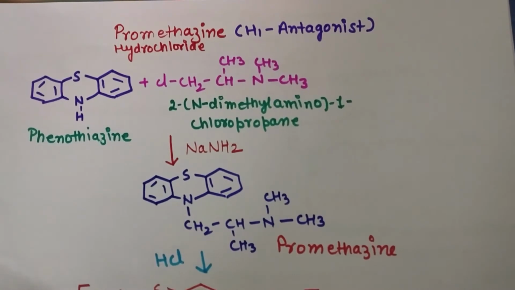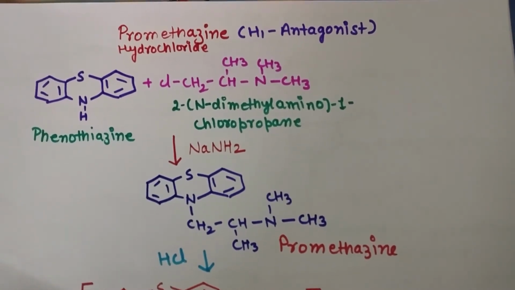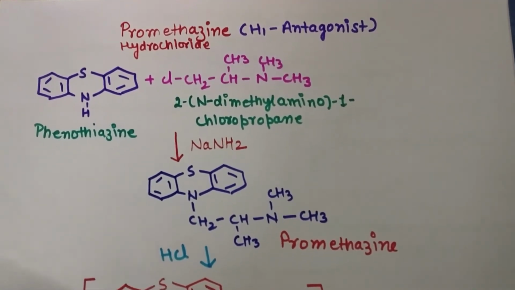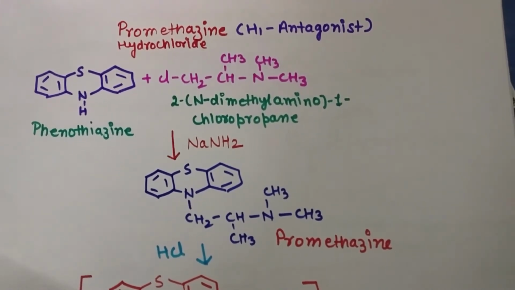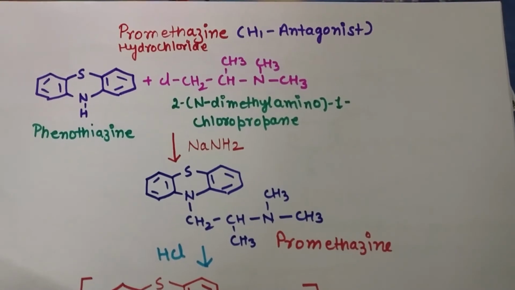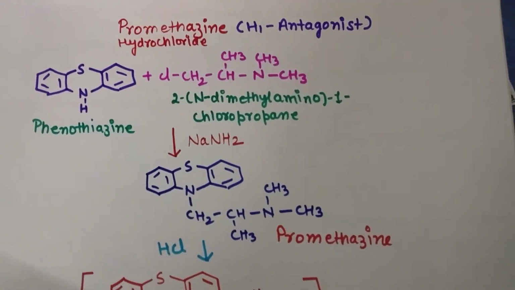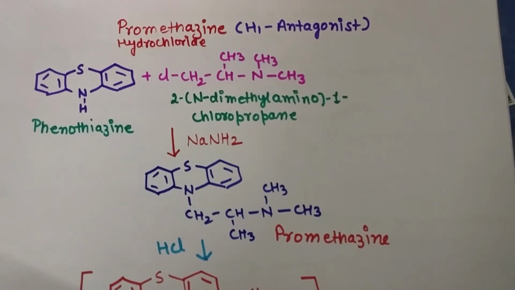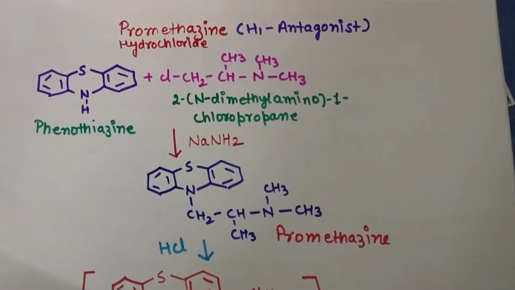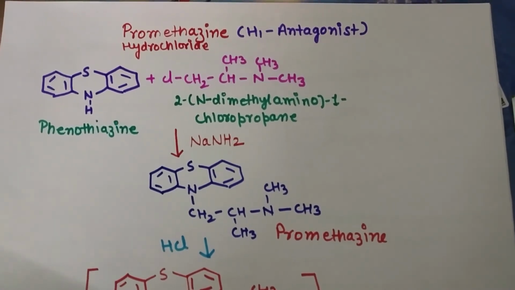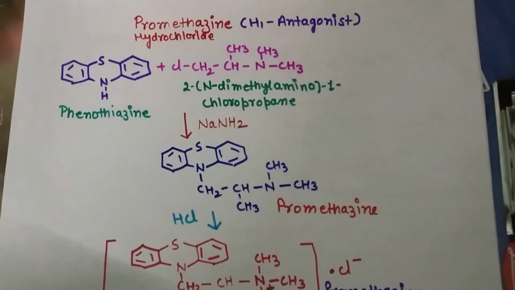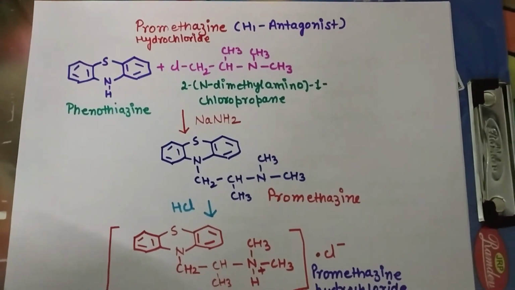Next synthesis is promethazine, which is again an H1 antagonist. Here you can see phenothiazine and 2-N,N-dimethylamino-1-chloropropane are the initial substrates. So here when they fuse together, the promethazine derivative will form, which reacts with hydrochloric acid to give promethazine hydrochloride. So here you can see the complete reaction.